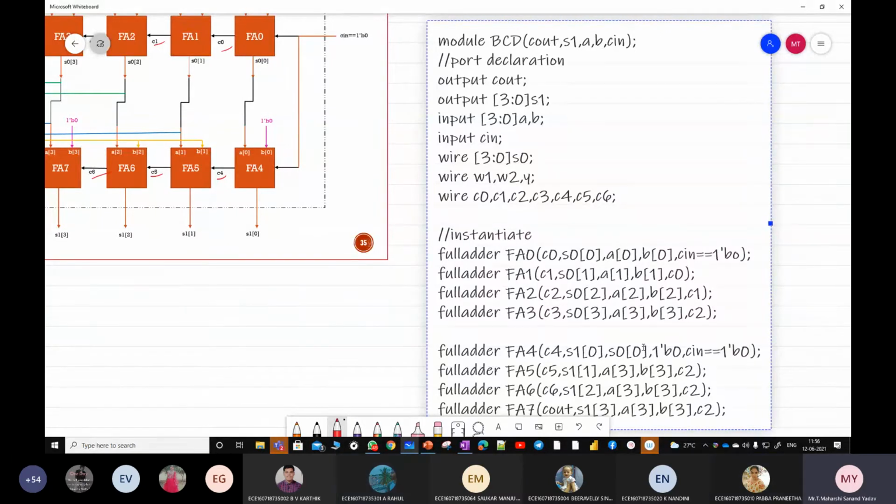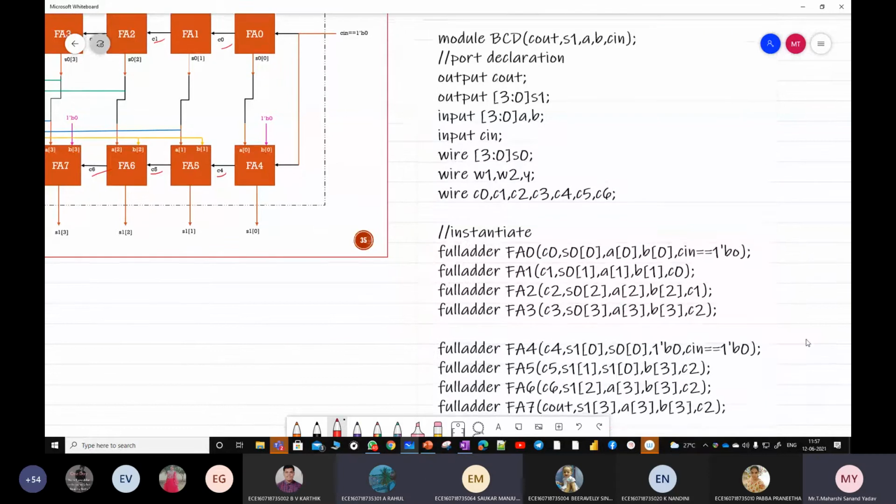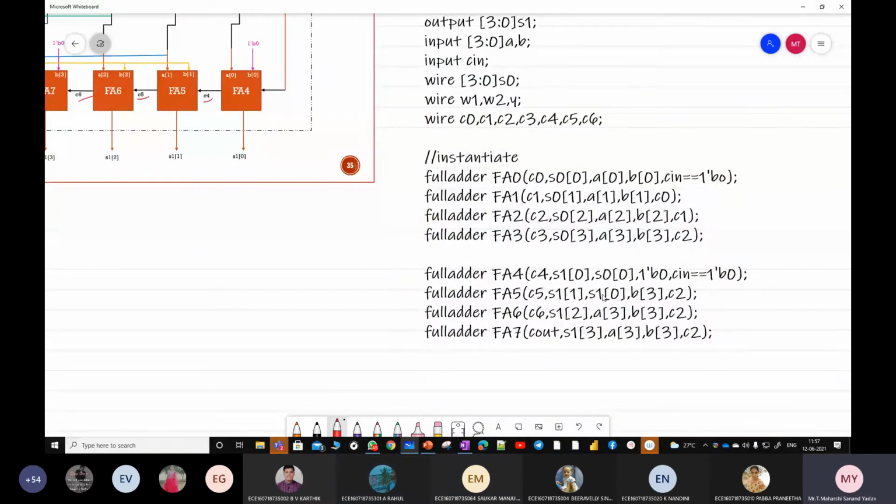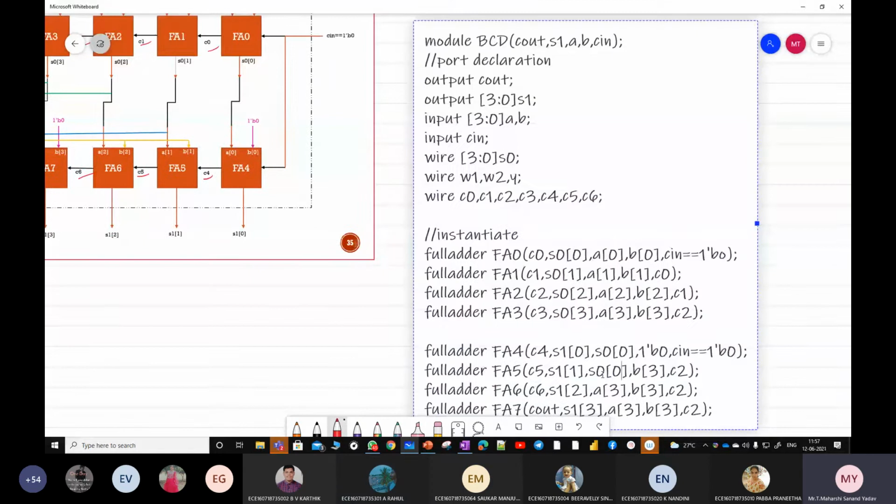Correct. Next, what is connected to A3 of FA5? S naught of 1. So this should be S0 of 1. So C5 and S1 of 1 is done. Next it should be S0 of 1. Y. Correct. What about carry? C4. Should be C4. Okay, next.